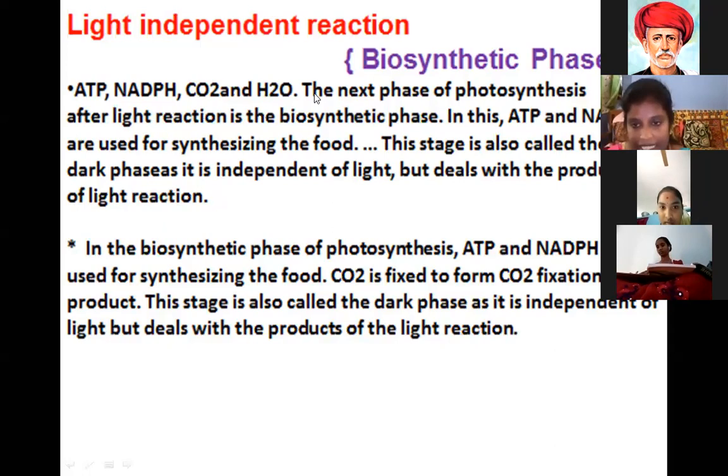The light reaction depends directly on sunlight for the preparation of food by plants, and the light independent reaction happens when there is no sunlight, for the preparation of the food contents. How can food contents be prepared? It is helped by the chemical substances ATP and NADPH, which produce the food contents used in the process of photosynthesis.